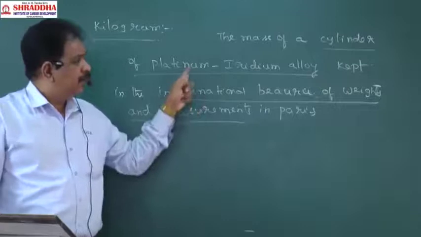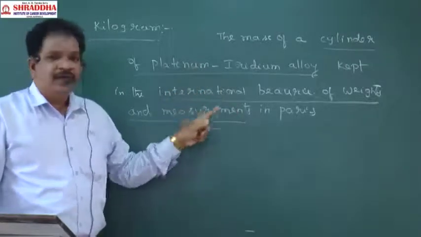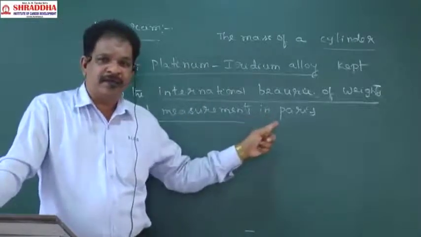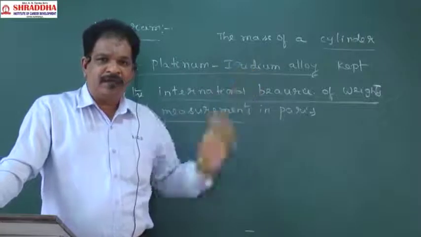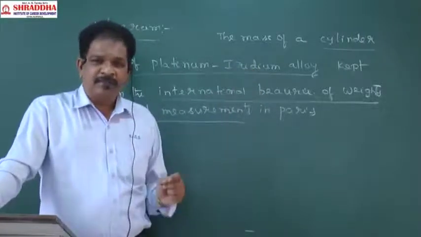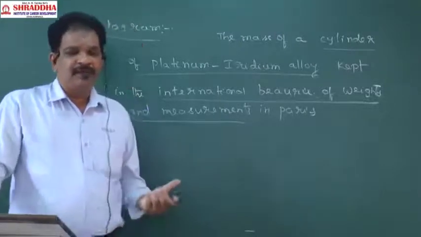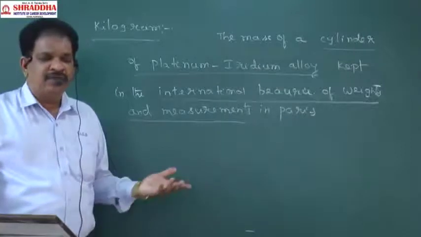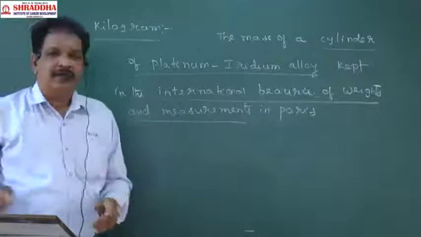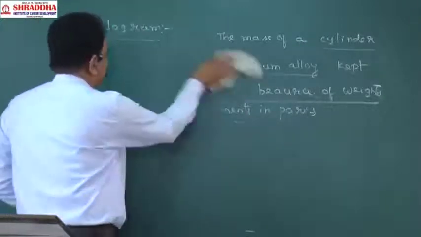So the mass of the platinum iridium cylinder kept in the International Bureau of Weights and Measurements in Paris will be called the kilogram. Is my point clear? That is the definition of kilogram.